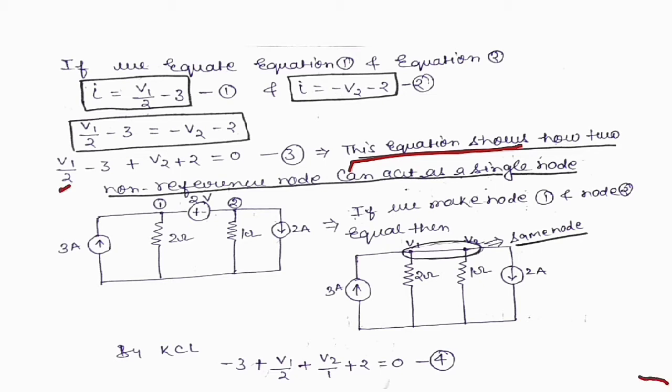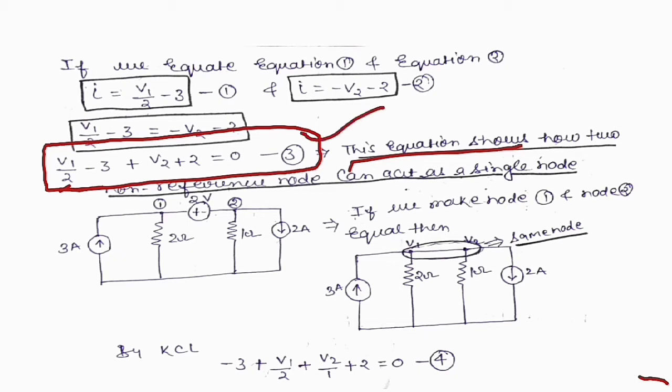We got this equation by using Kirchhoff's current law at each and every node. Is it possible to write down this equation directly? Yes, it is possible. That is the concept of the supernode. With a supernode we can directly write down this equation. How is it possible? You will see.